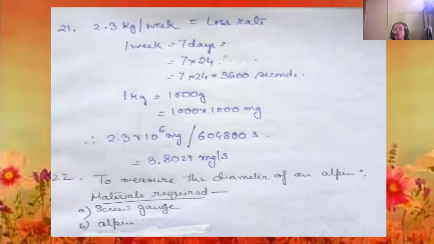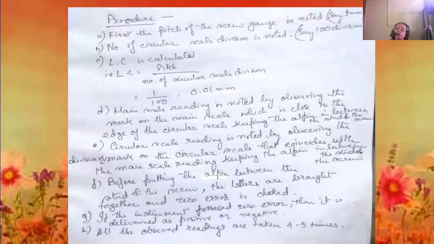To measure this diameter, we need two things. One is the pin, and the other is the screw gauge. Two materials are required. Now, first, what do we do? First, we keep the stud of the screw gauge and the screw in contact, and we will see whether the instrument possesses any zero error or not.